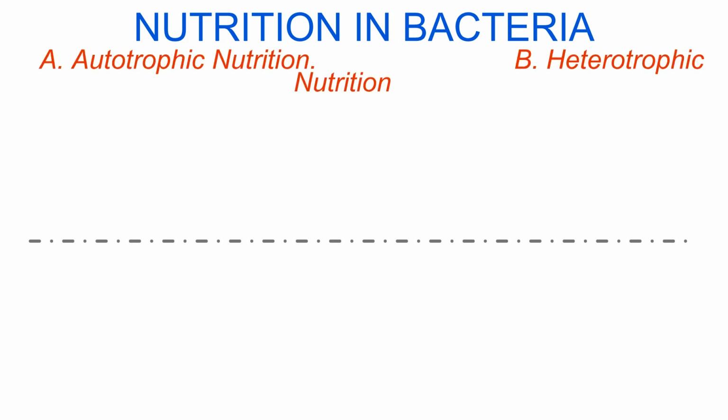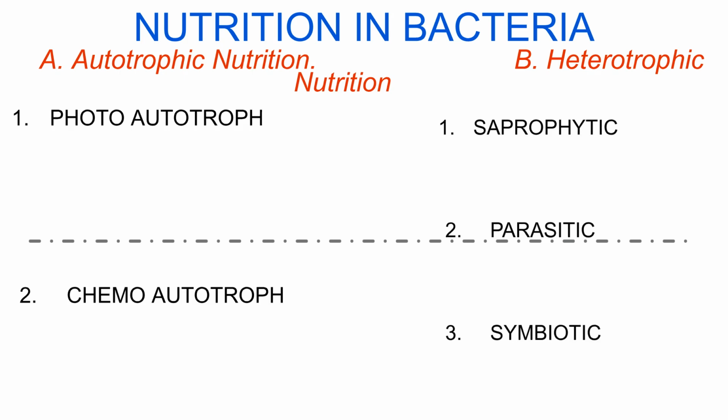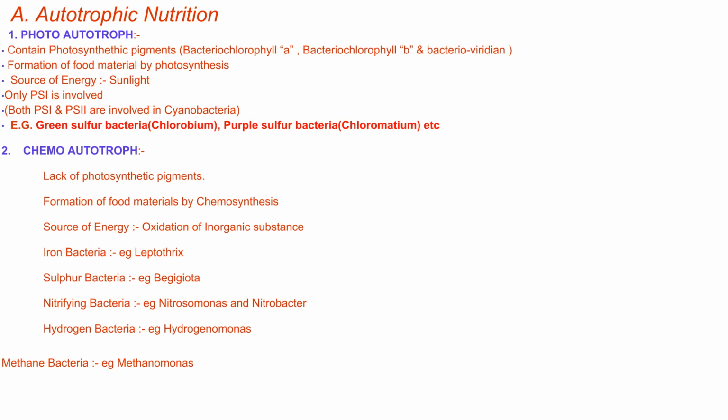Nutrition in bacteria is broadly divided into autotrophic and heterotrophic nutrition. Autotrophic nutrition includes photoautotrophs and chemoautotrophs. Heterotrophic nutrition includes saprophytic, parasitic, and symbiotic types. Photoautotrophs use photosynthetic pigments like bacterial chlorophyll and sunlight to form food. Only photosystem I is involved, except in cyanobacteria, where both I and II are involved.